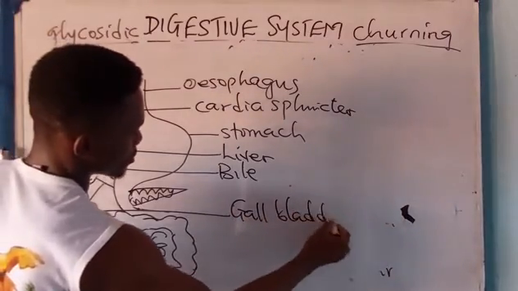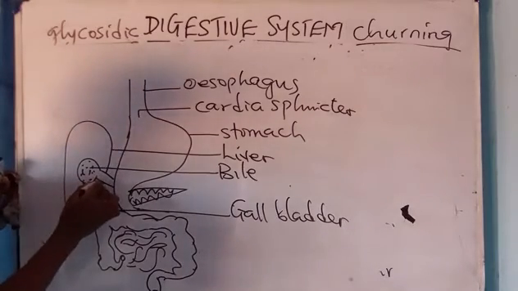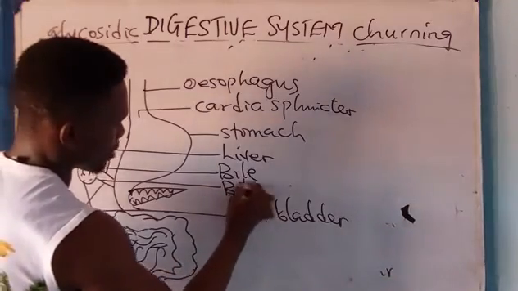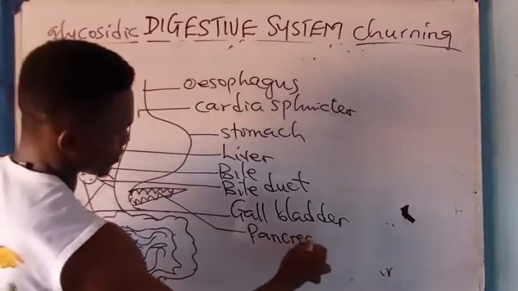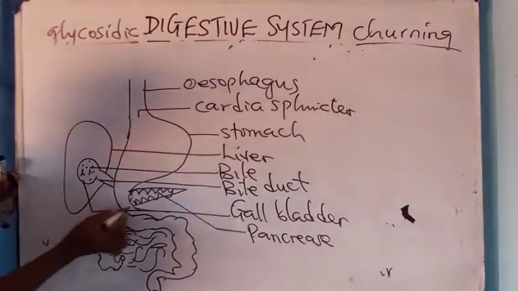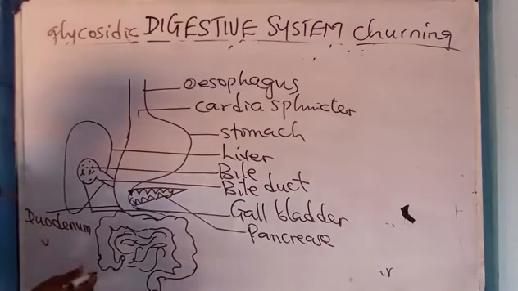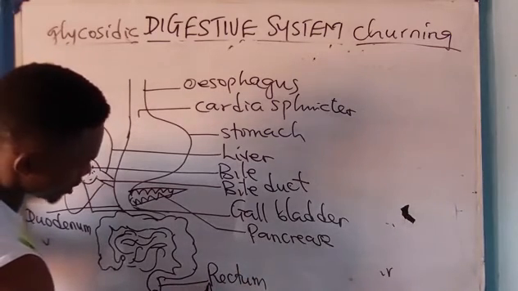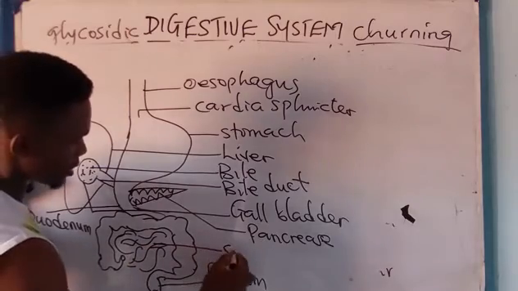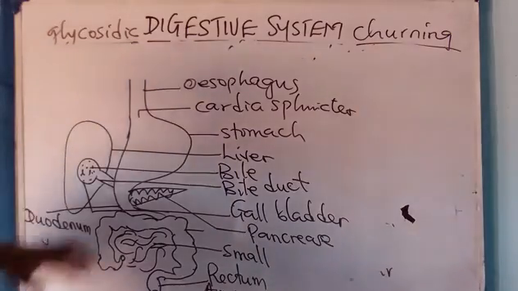So which means that the contents of the gallbladder, just as I said, is what? The bile. Okay, and this place is called what? The bile duct. So this place is called pancreas. Now this very region is called the duodenum. And of course here is called the rectum, and this small hole is called what? The anus. All right, this is small intestine inside, and this outer one is called what? The large intestine. So I've explained everything here.